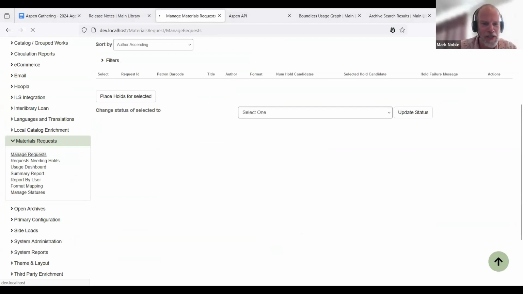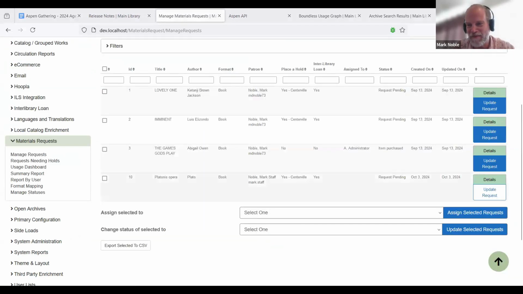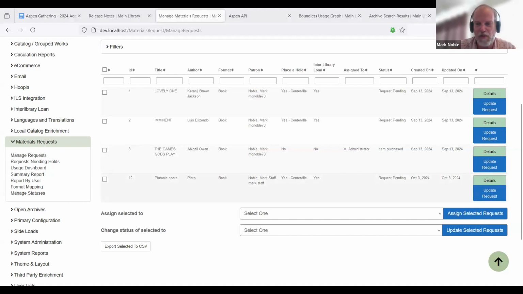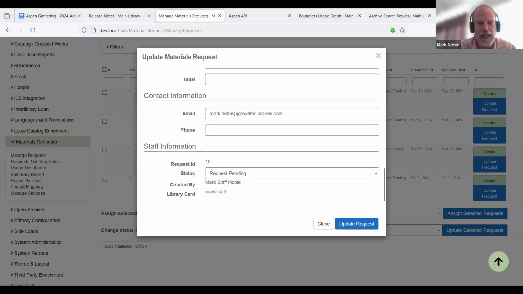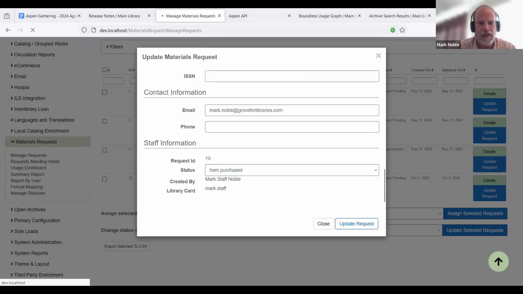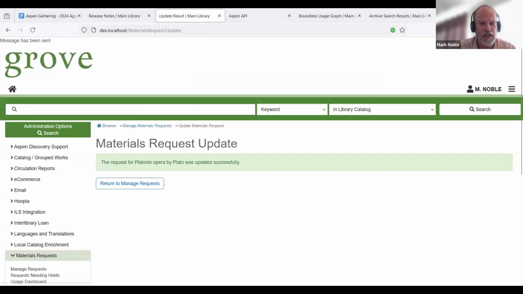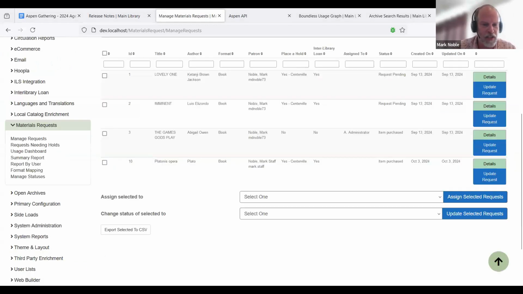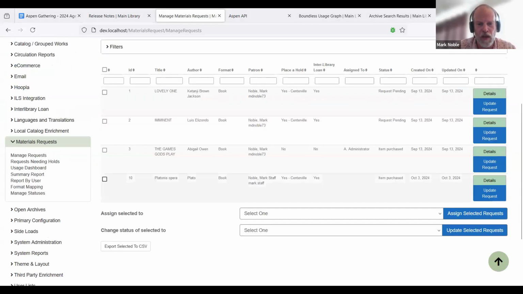Not only does the request have to be entered, we have to actually say that we purchased it. So here what I'm going to do, I'm going to update this request. Here we could fill in the ISBN and ISSN if we wanted. We're going to say that this has now been purchased. So now that that's purchased, it is now eligible to be checked for hold. I'm going to just assign it to myself as well.